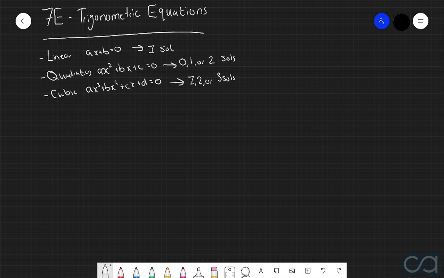And now we're going to be expanding this idea of solving equations into trigonometric equations. Or in other words, we're going to be solving equations that involve trigonometric functions.